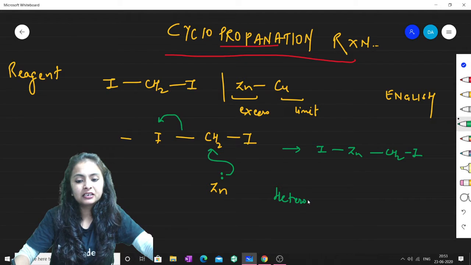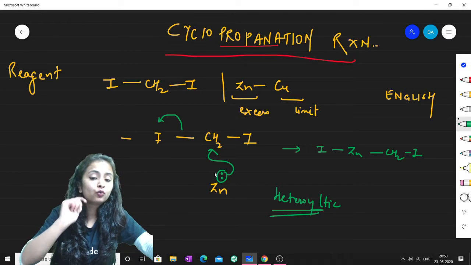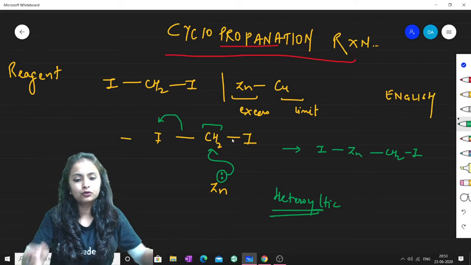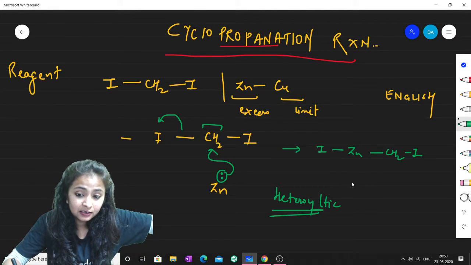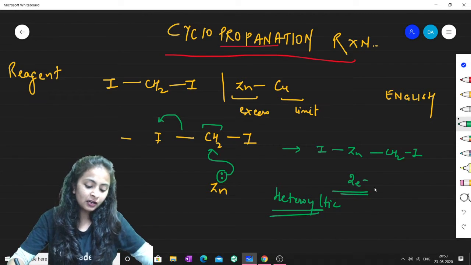Okay, heterolytic insertion. Why heterolytic insertion? Because this zinc is providing both of the electrons to one atom only. To this species it is providing both the electrons, it's not giving them individually as it was done before. Fine. So this is also one method, but here this is a two electron transfer method.